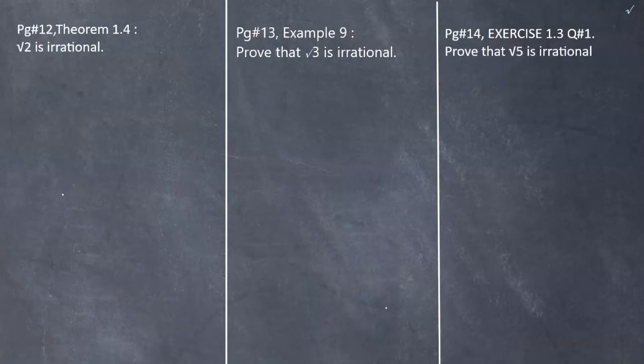First step is to prove root 2 is irrational. This is the first step. Now, the second step is to assume. So let's assume root 2 is rational.